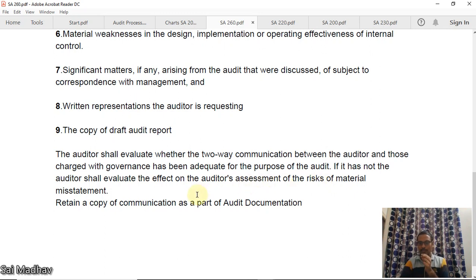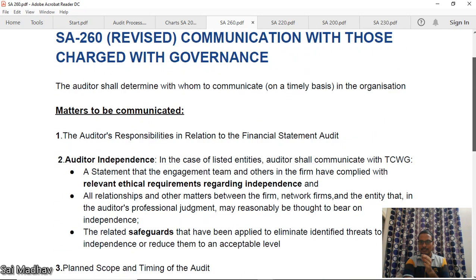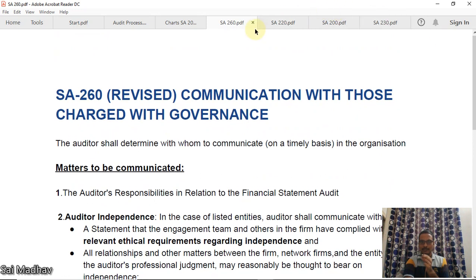There should be a two-way communication. You have to be able to communicate. They should also be able to communicate. Okay. Retain a copy of communication as a part of audit documentation. Okay. Now, this is SA 260. Very simple one, guys.